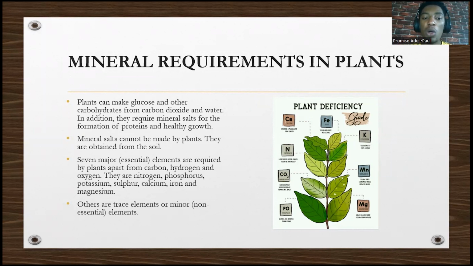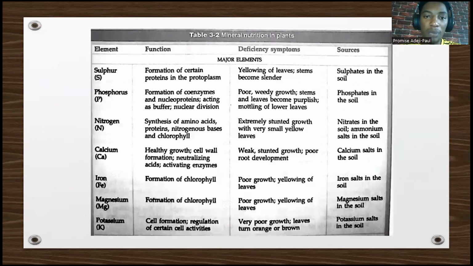So we call them the major or essential elements. The other ones are either called minor elements or trace elements, so they are non-essential. This is a table that you should spend time with because it talks about the elements, the function, the deficiency symptoms, and the sources. So take note of that. This is very, very important, something that you have to spend your time on.